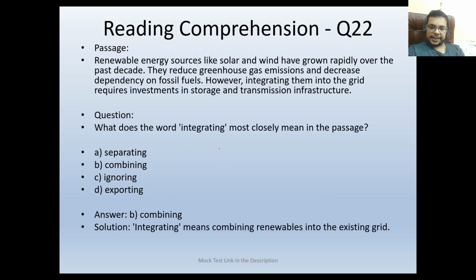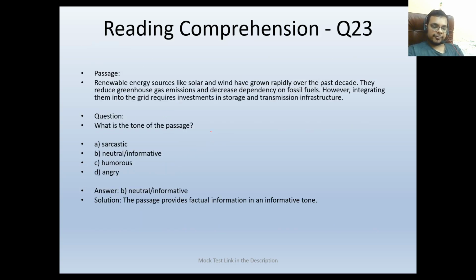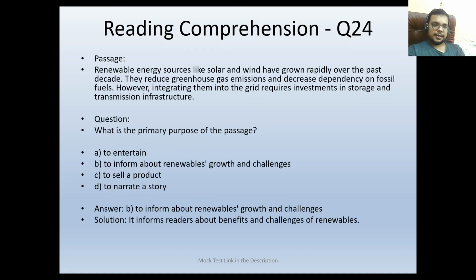What does the word "integrating" most closely mean in the passage? Separating, combining, ignoring, or exporting. Integrating means combining with something. So the answer will be combining. What is the tone of the passage? Sarcastic? No, it is not sarcastic. Neutral and informative? Yes, the passage is neutral and informative. It is not humorous. It is not angry. Next, what is the primary purpose of the passage? To entertain? I don't think we are entertaining with the passage. To inform about renewables' growth and challenges. Correct. This would be our correct answer.